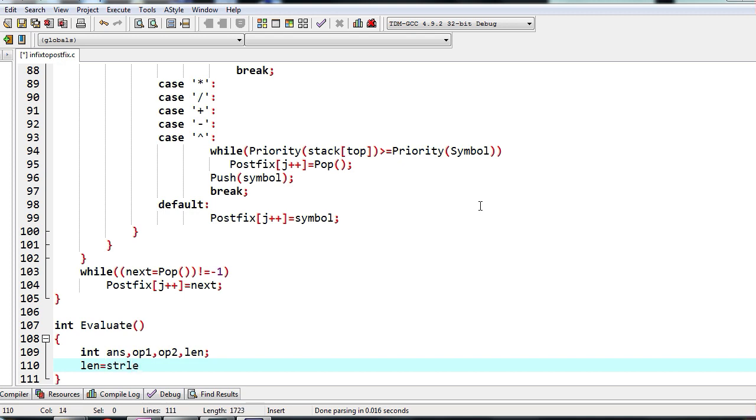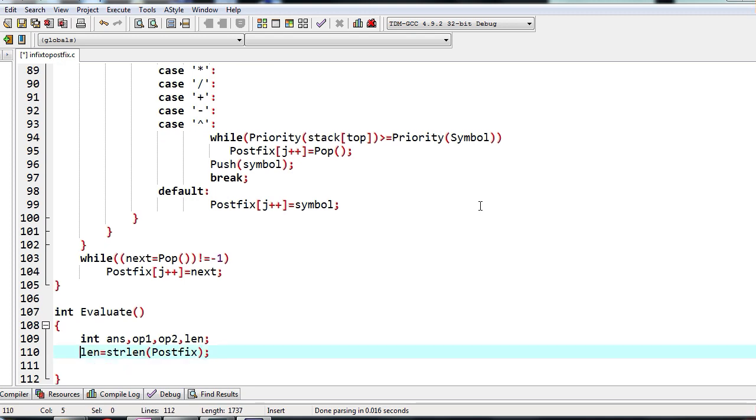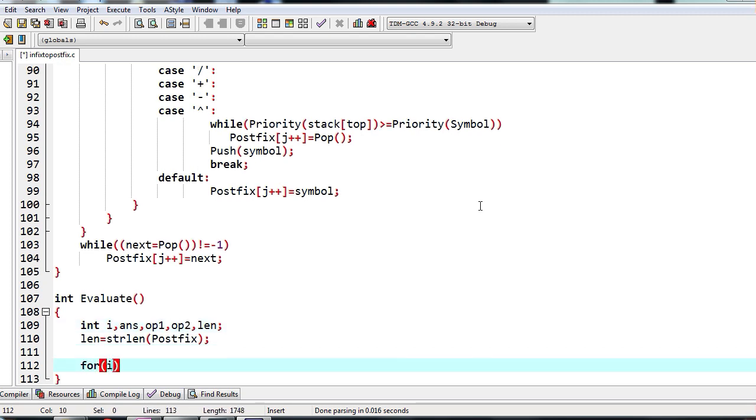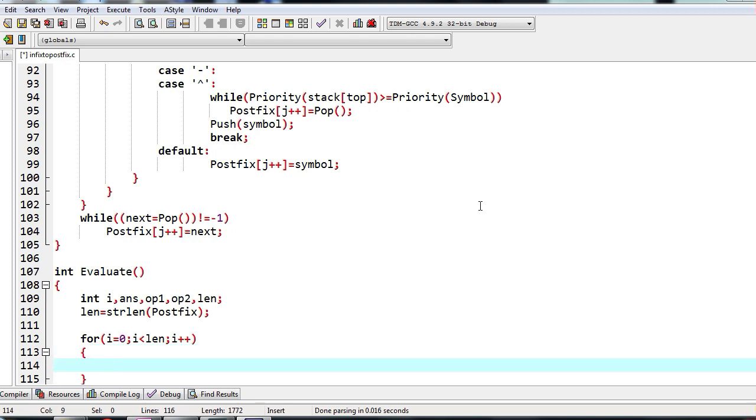Now I will find the length of the postfix expression. Next I will write a for loop: for i equals 0, i less than len, i plus plus. We keep reading all the characters one by one.